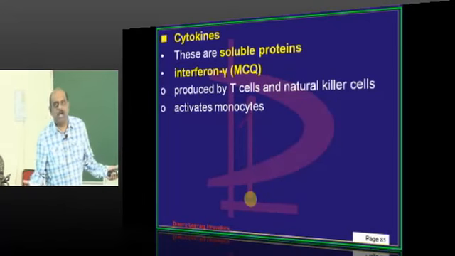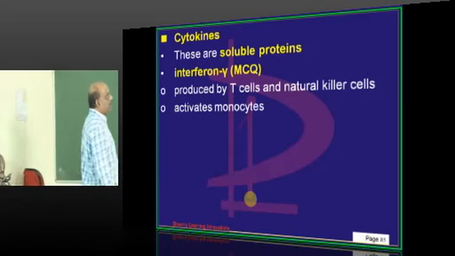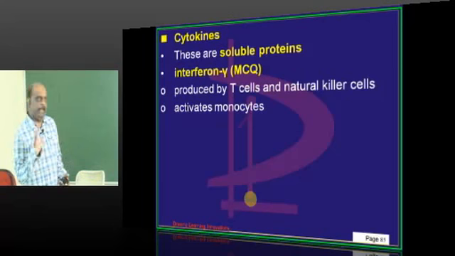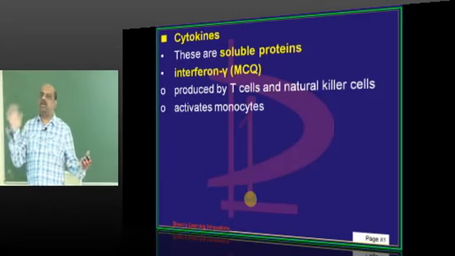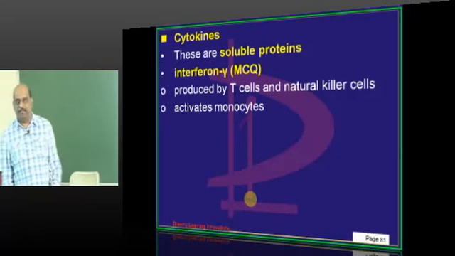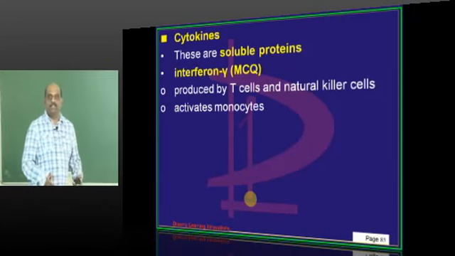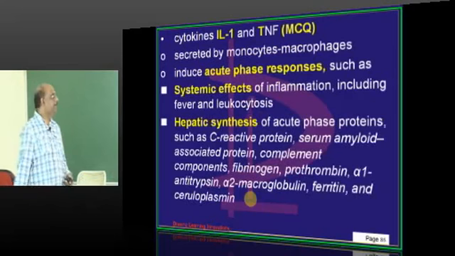Now, doctor, comes the cytokines. Cytokines are fundamentally soluble proteins by structure. Interferon gamma, have you heard of this? Very important cytokine. Who produces it? Not B cells, not monocytes, not macrophages, not platelets, not endothelium. Who produces them? It is the natural killer cells and T cells, and also activated monocytes, any of them.